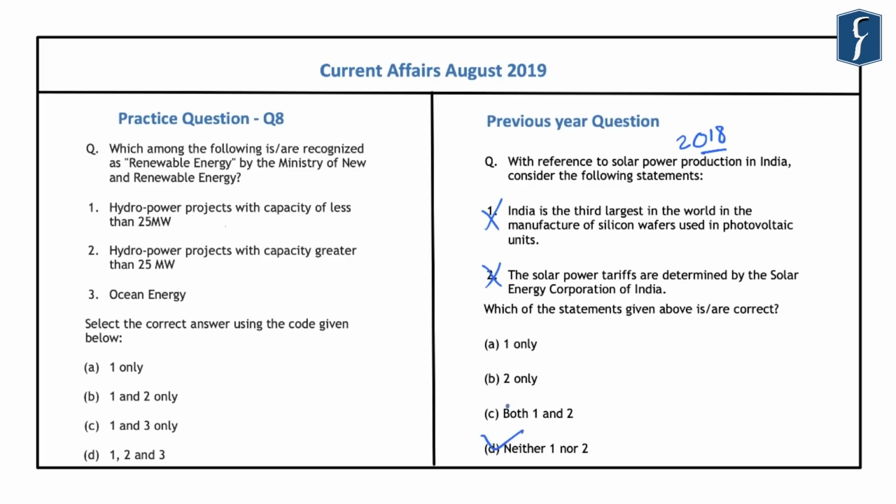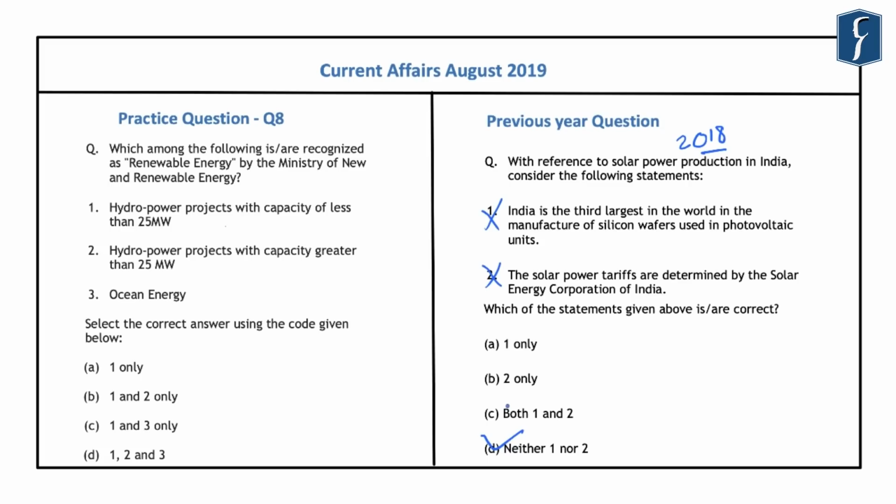So in this context, we have created this eighth question based on another important notification of the Government of India related to renewable energy. And in this line, in an effort to boost the development of ocean energy, the central government has recently approved a proposal to consider ocean energy as renewable energy.